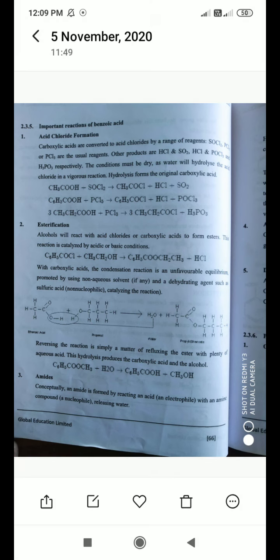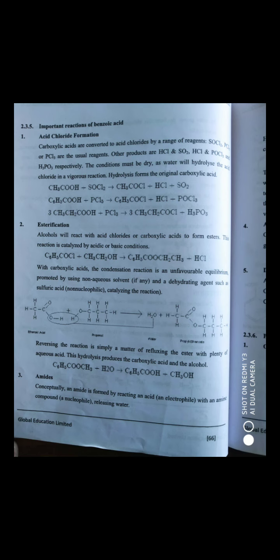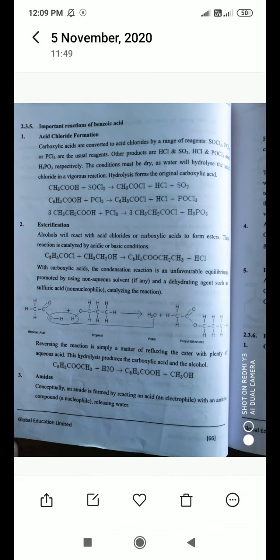Other products are HCl and sulfur dioxide, HCl and POCl3, that is phosphorus oxytrichloride, and H3PO3, that is phosphorous acid, respectively. The conditions must be dry, as water will hydrolyze the acid chloride in a vigorous reaction. So hydrolysis forms the original carboxylic acid.